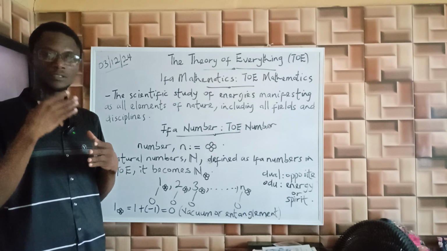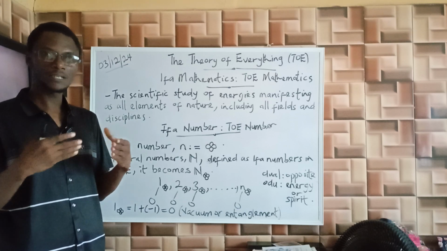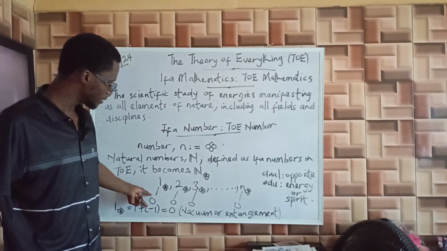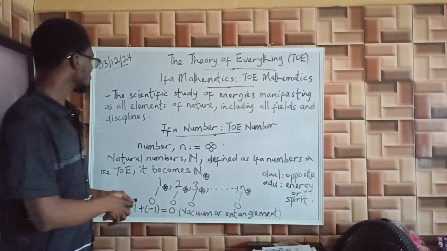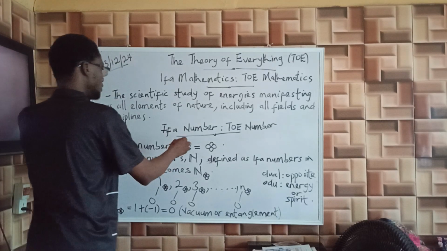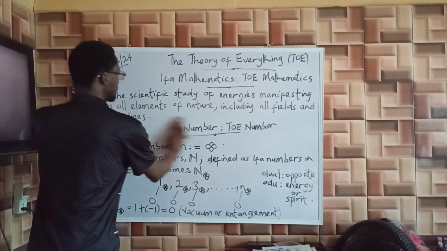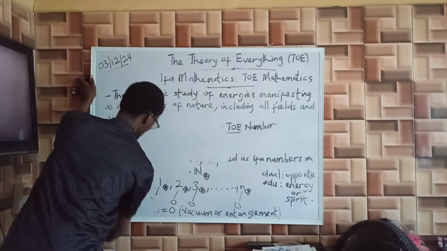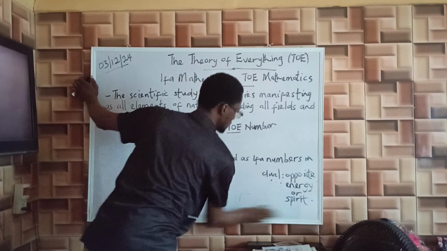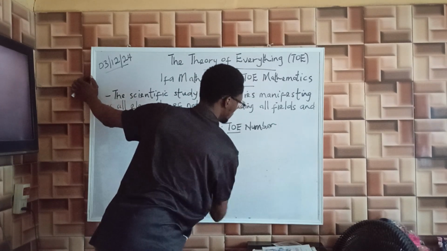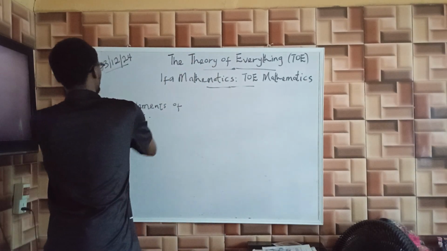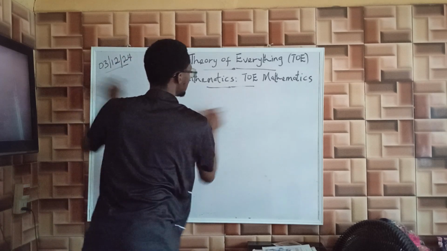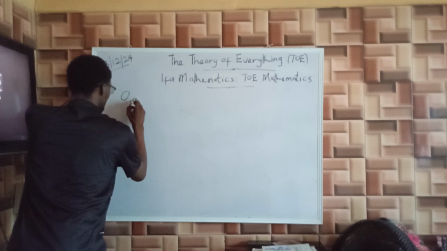Now, these universal zeros and 1 are all the numbers that really exist. You cannot build any number system outside the universal 0 and universal 1. So we call the universal 0 and universal 1 the Ifa pair. So that's how we came about this. From this universal 0 and universal 1, we have universal 0, which is theory 0.